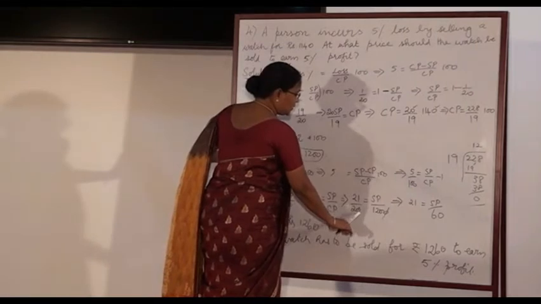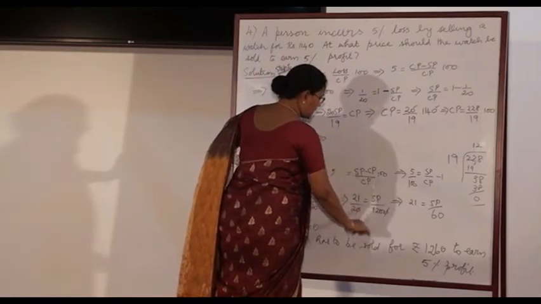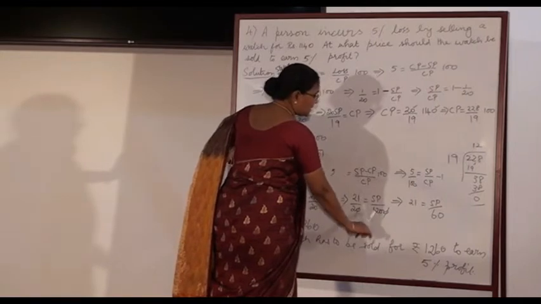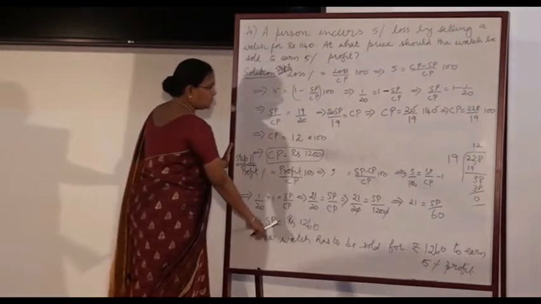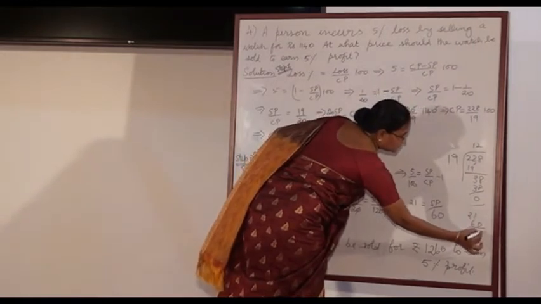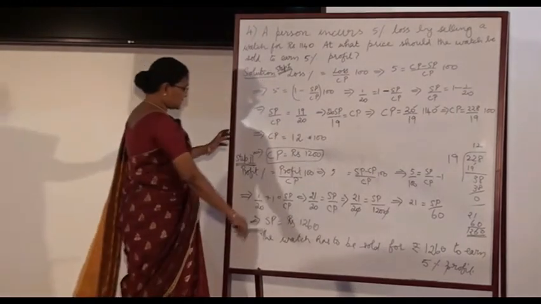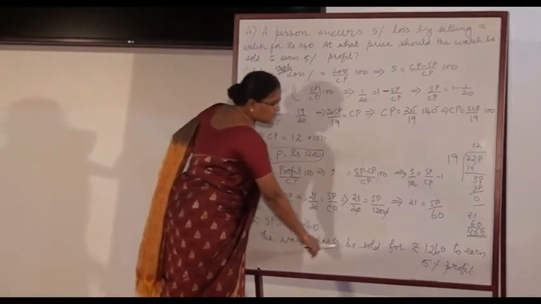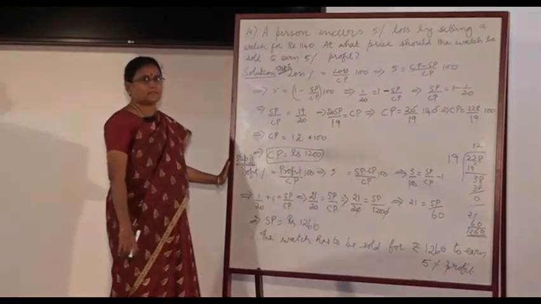Cancel one 0 at the left and also at the right. This implies 21 is equal to SP by 120, after cancelling 2 at both sides. This 120 goes as 60. Now SP is equal to rupees 21 into 60. What is 21 into 60? It is rupees 1260. So selling price is equal to rupees 1260. Therefore the watch has to be sold for rupees 1260 to earn 5% profit.